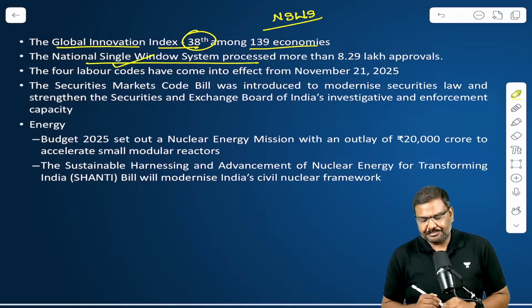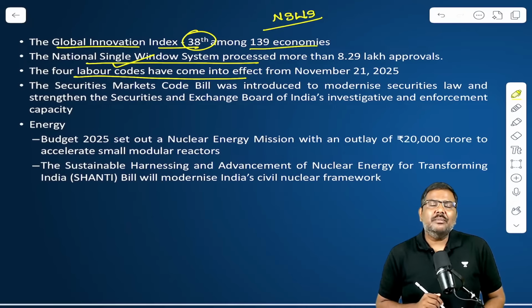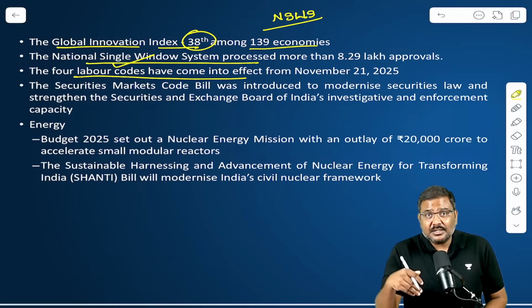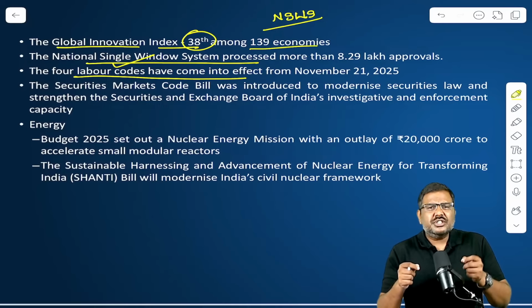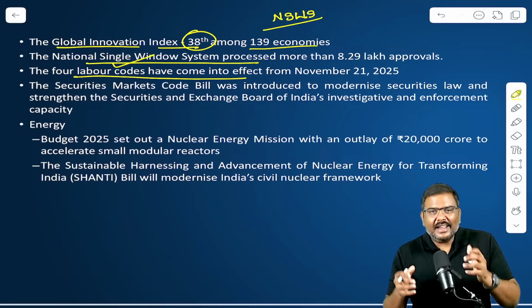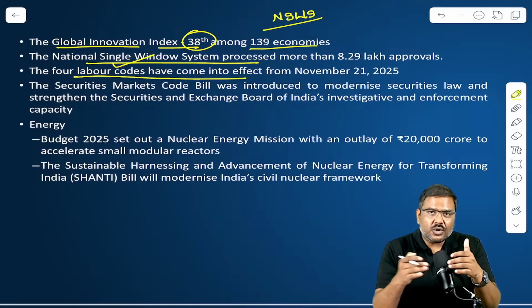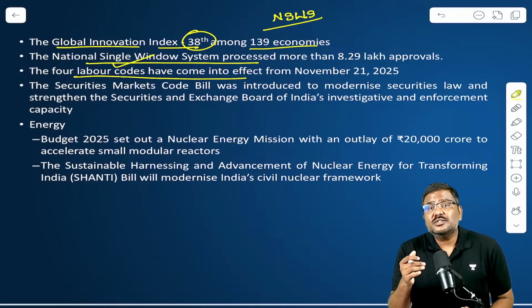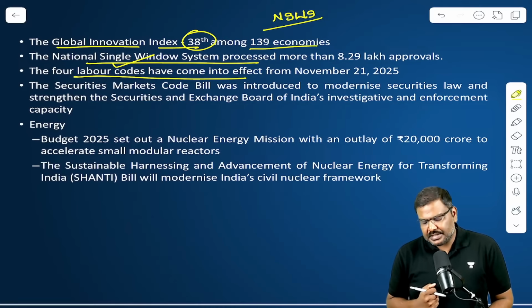Labor codes have come into effect in the month of November, as announced by the union government, which is going to rationalize the labor laws in India. More than 29 labor laws have been consolidated into 4 labor codes. This is expected to promote ease of doing business.